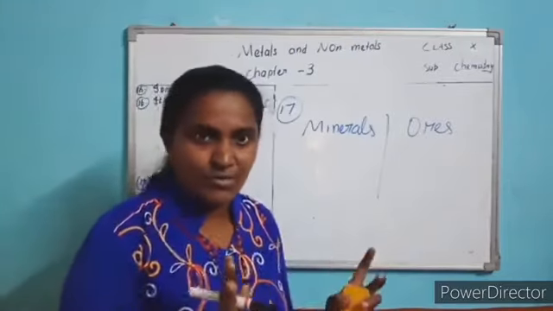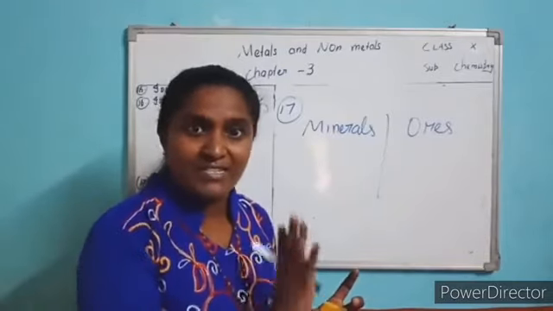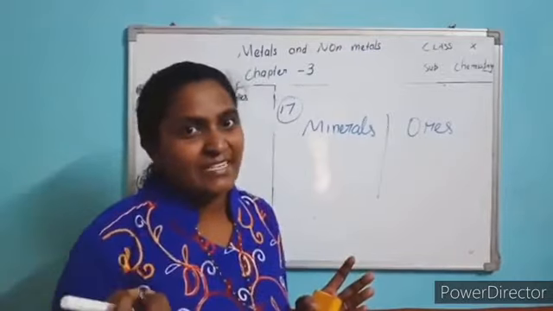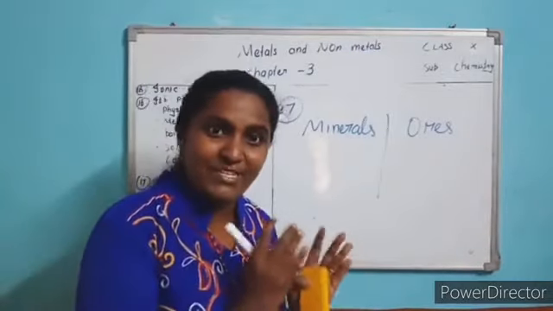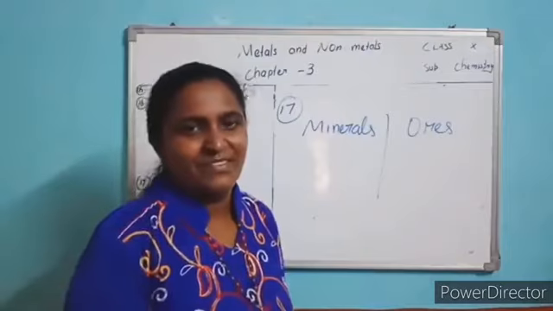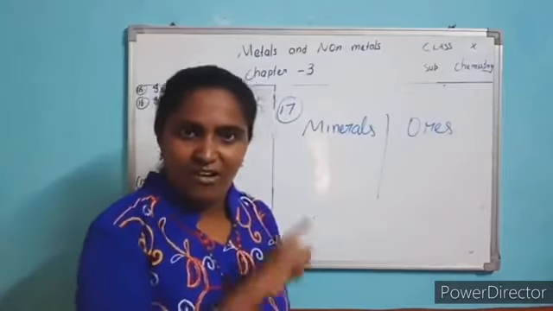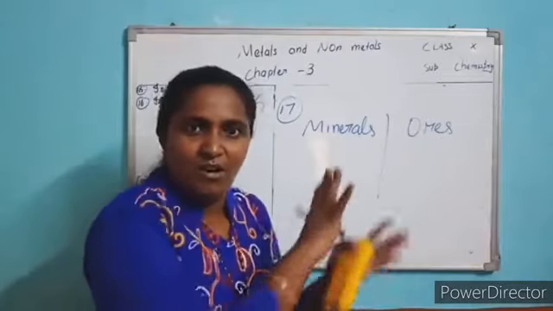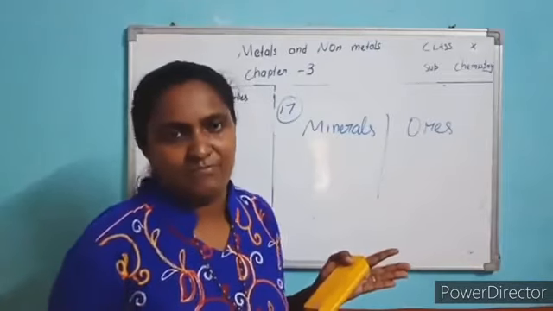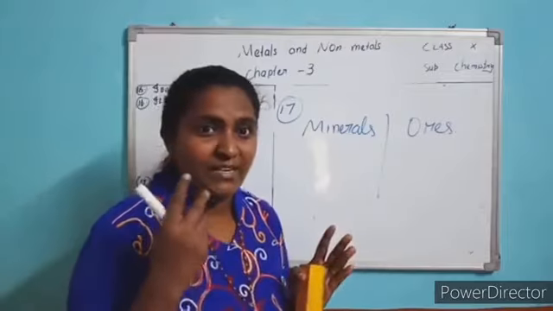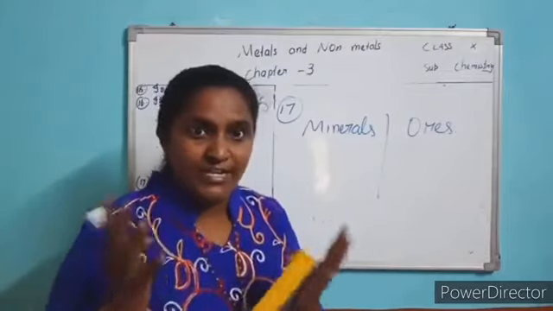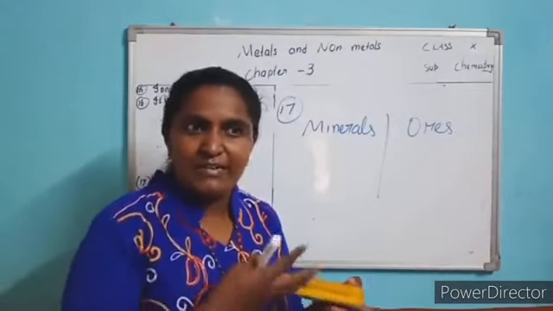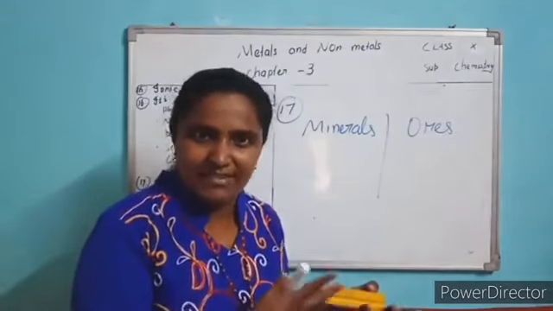So all the ores are called minerals, but all the minerals are not called ore. The mineral from which we extract metals is called ore. Not all minerals are used to extract metal. We see the conditions to get the metal: the yield will be more, output will be more, and the cost of processing is less.